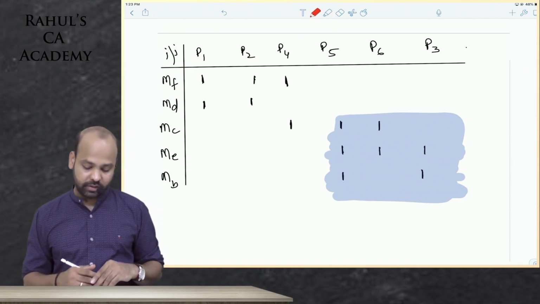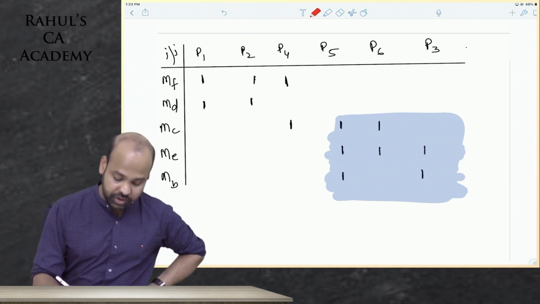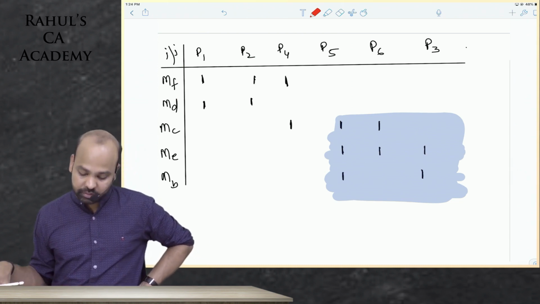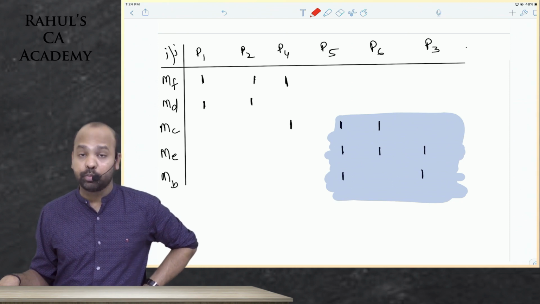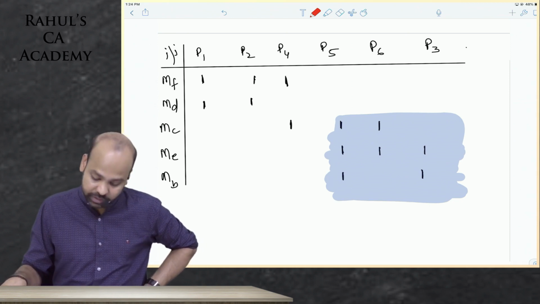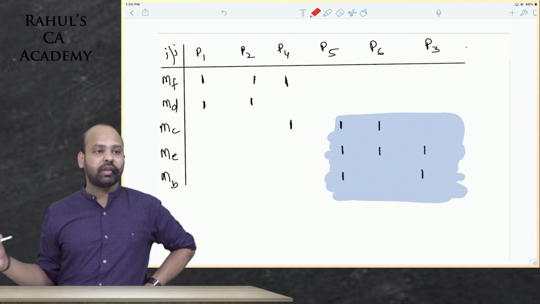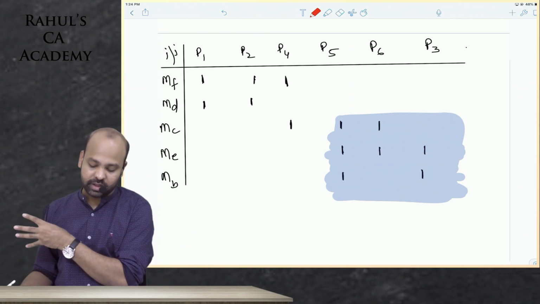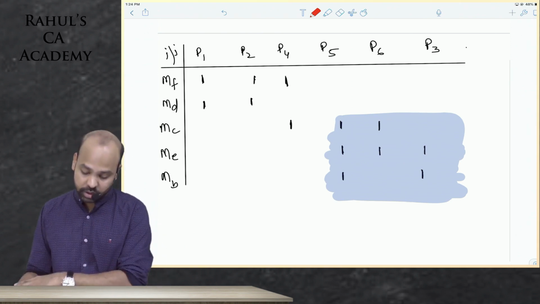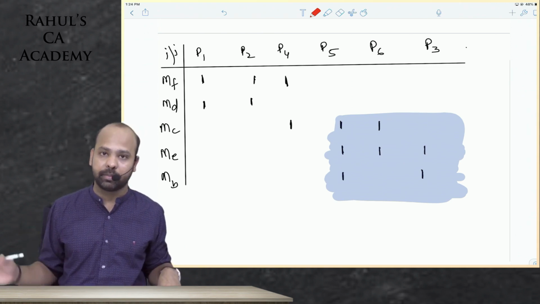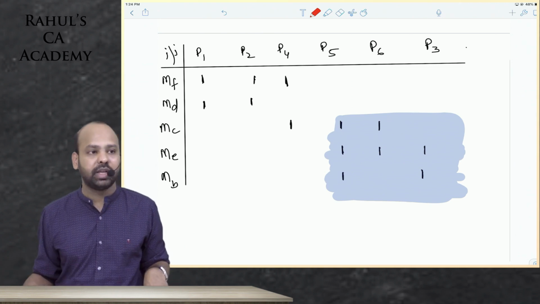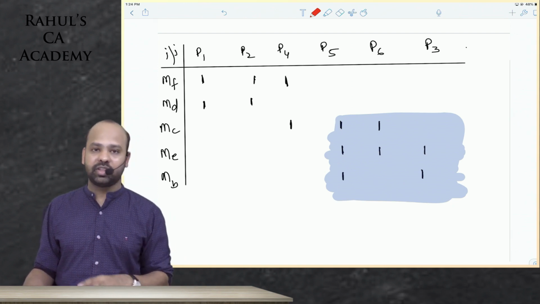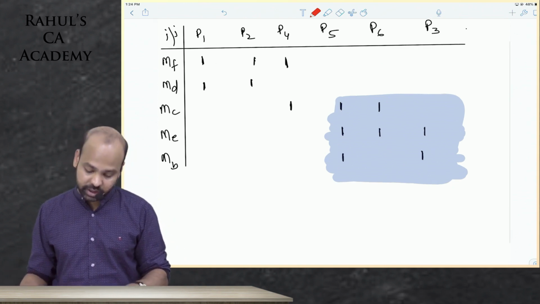If you see this, part 4 requires processing on machine F as well as machine C. So if you put machine C as a part of the second group, then there will be some amount of interchange required. Matlab, what are you doing? Are you putting both P4 as well as machine C in the second part? Even if you put P4 in the second group, there will be some amount of overlap because P4 requires processing on machine F also. So there will be some amount of interchange here, some amount of movement of inventory.